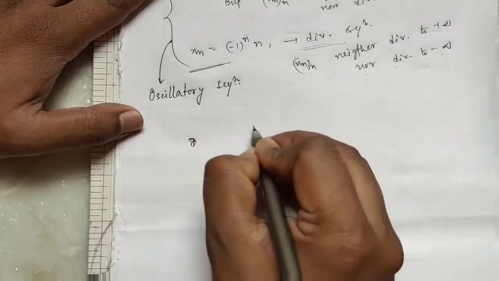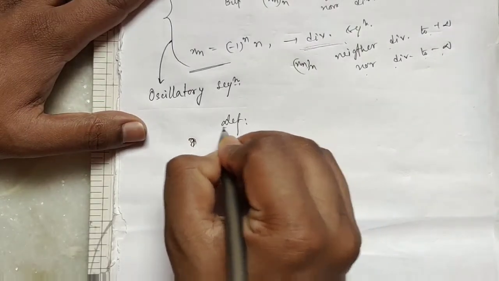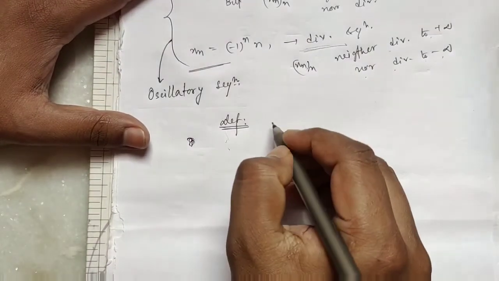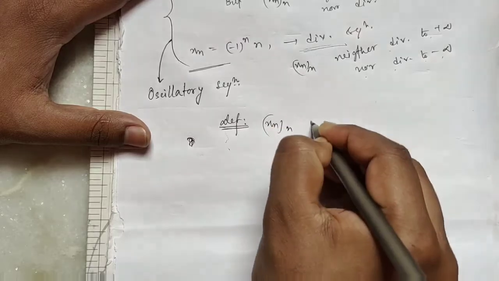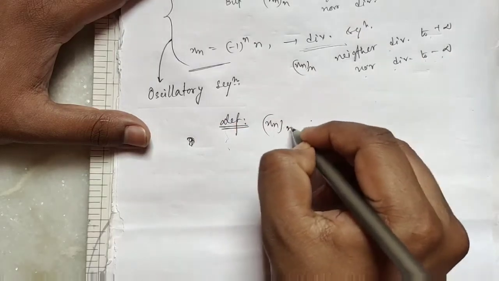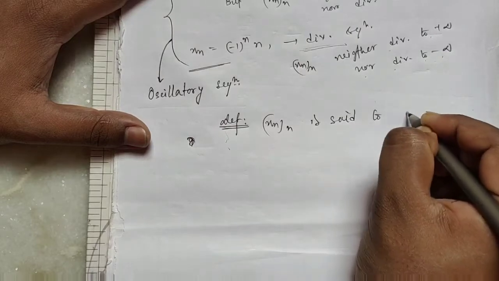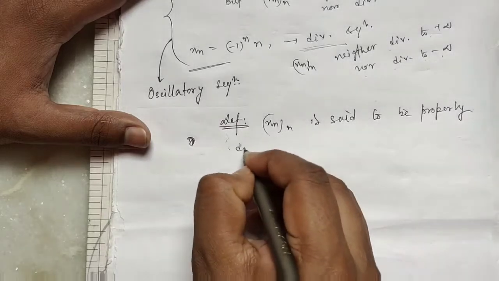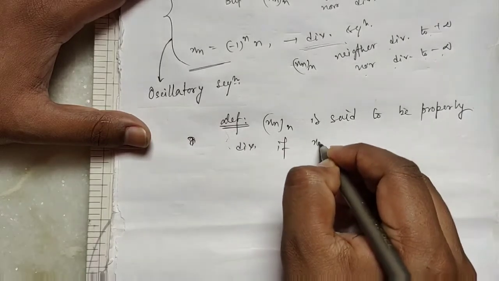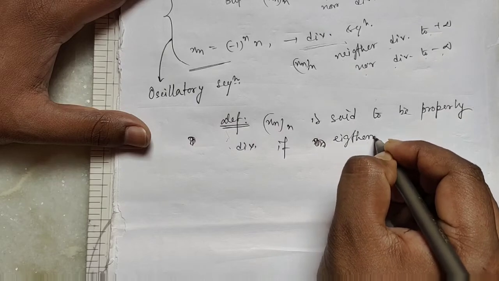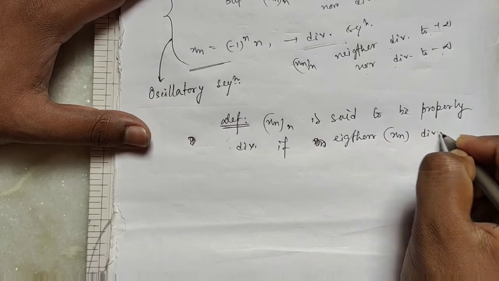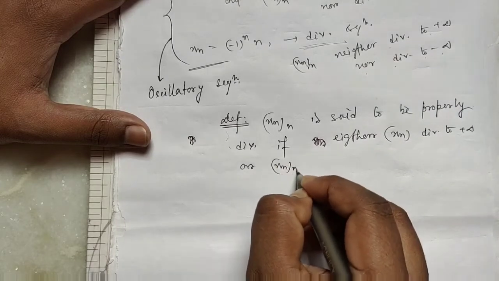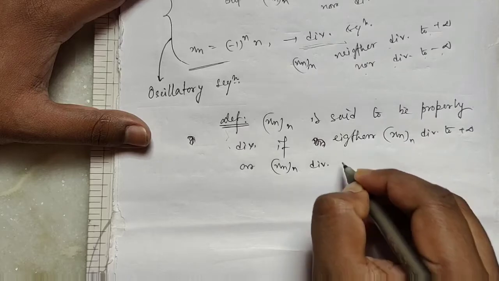Definition: a real sequence xn is said to be properly divergent if either xn diverges to plus infinity or xn diverges to minus infinity.